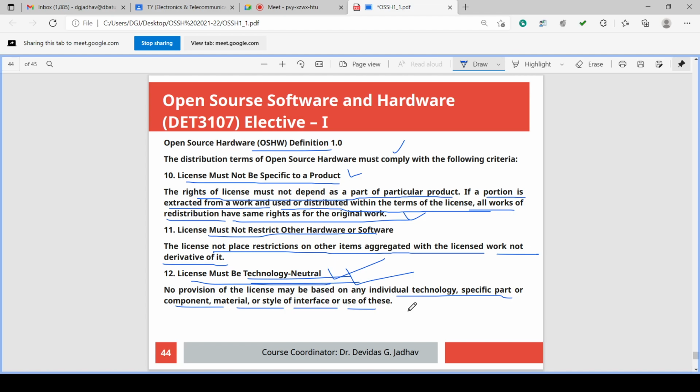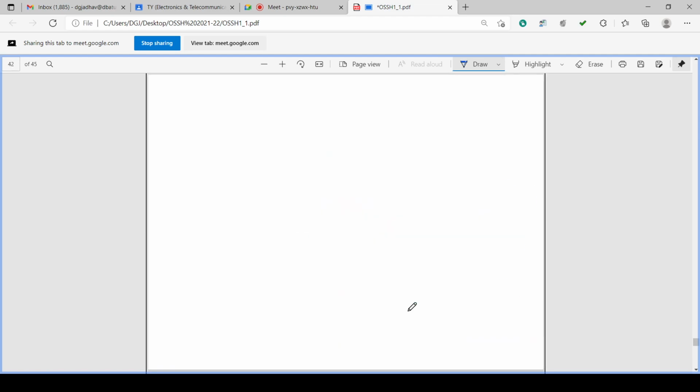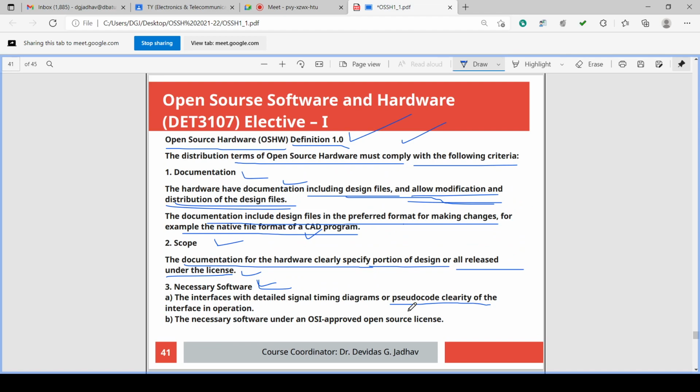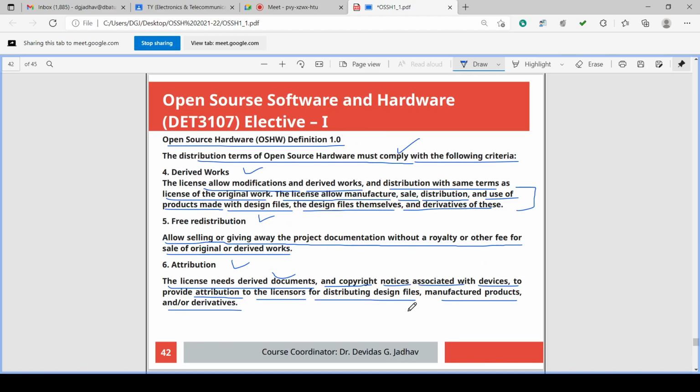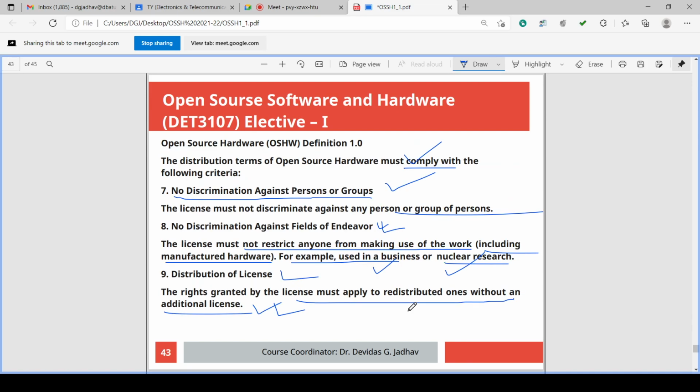So this is the open source hardware definition 1.0. What is there in it? It should follow the documentation rules, the scope, the necessary software rules, the derived works rules, the free redistribution rules, and attribution rules.